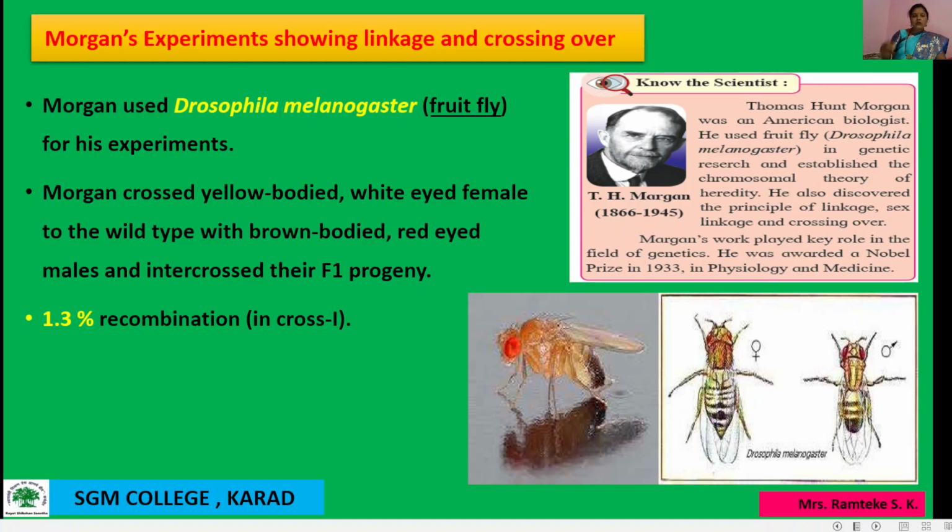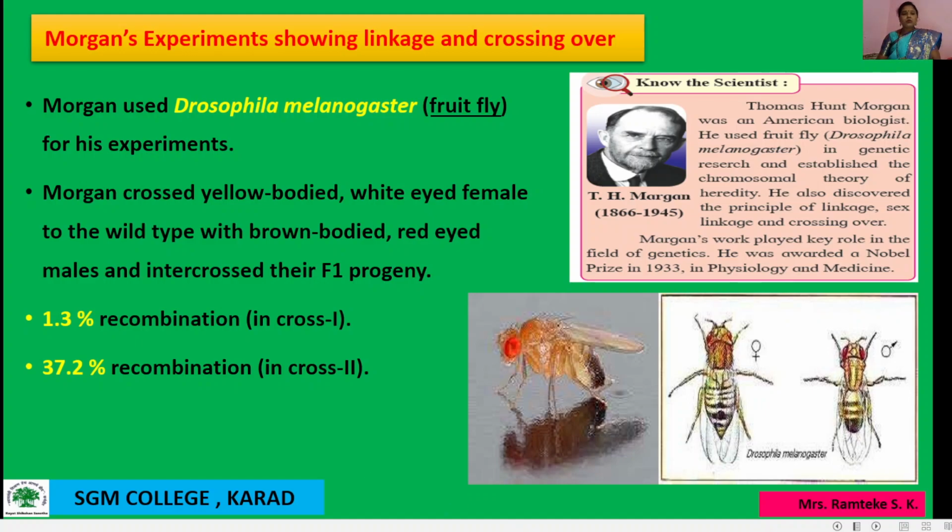When genes are loosely linked, that is, present far away from each other on the chromosome, they show higher recombination, 37.2%.